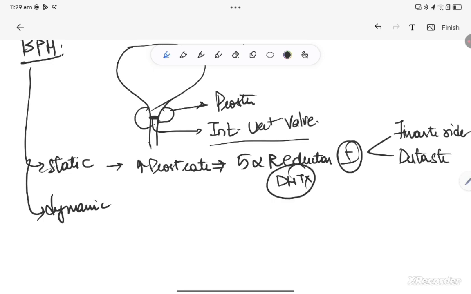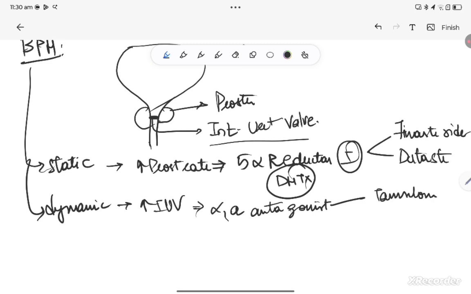Now let us talk about the dynamic component, that is increased tonicity of the internal urethral wall. This can be handled by alpha 1A antagonists. Most specific antagonists, that is urethral alpha blockers, mainly include tamsulosin, terazosin. So, a combination of tamsulosin or terazosin with finasteride or dutasteride is used in the treatment of BPH. Am I clear with this?